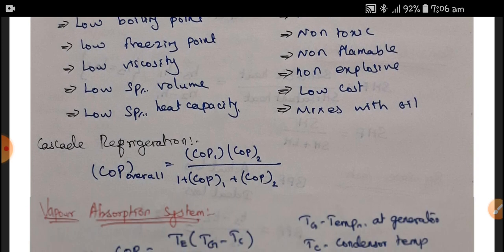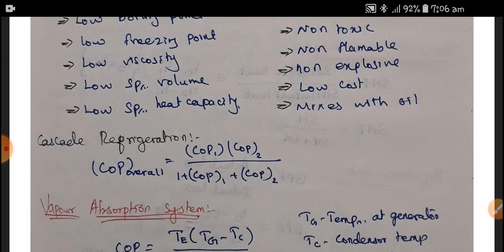Next is the cascade refrigeration. Cascade refrigeration means it has two or more refrigeration cycles.